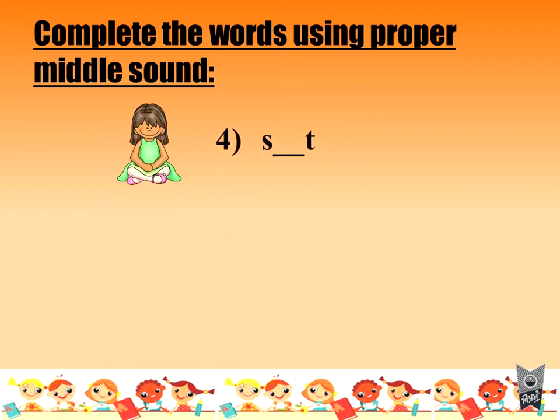Next, what is this girl doing? She's sitting. So the word is sit. Say it once more with me. Sit. What is this? Clip, we say, most of you call it clip. Okay, but actually it is called a peg. Say it with me again. Peg. Very good.